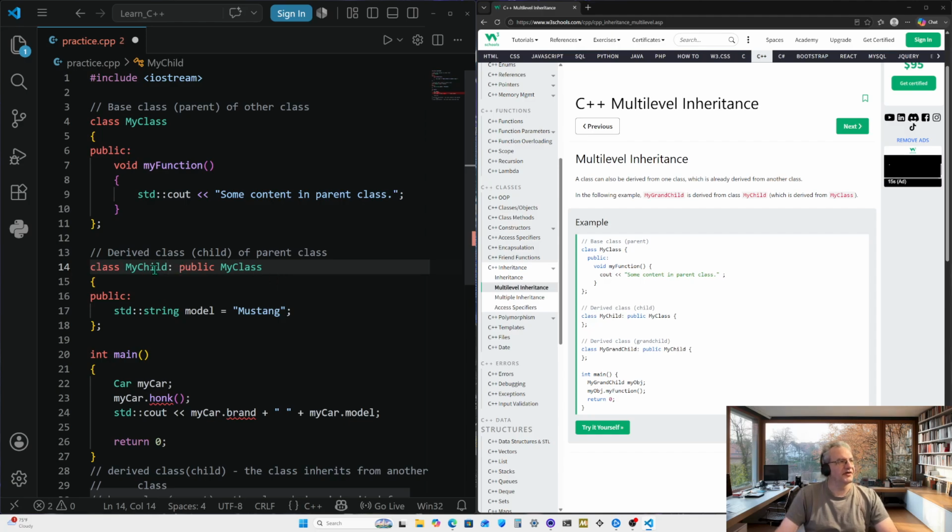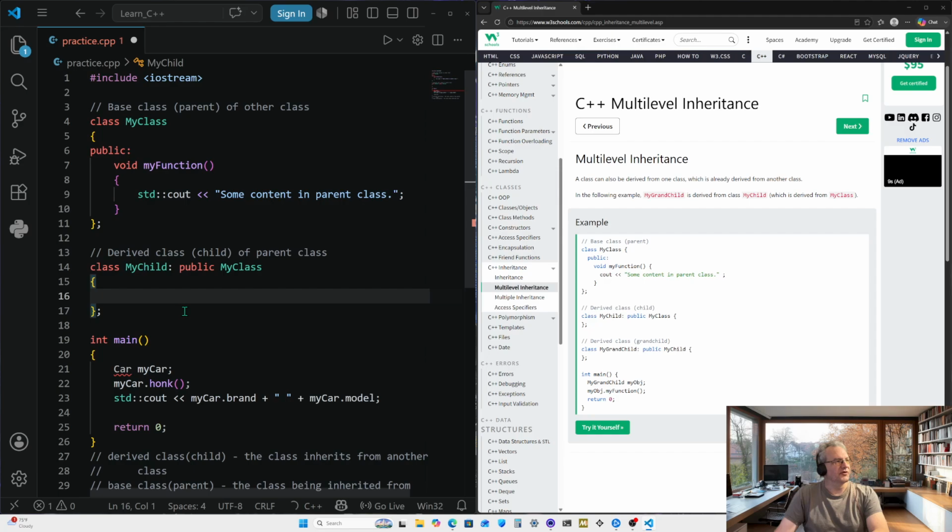So we got class my child, which is a child class of my class, or derived class. And the code we have in here for this, actually it doesn't look like we're going to have any code in this. So we're going to clear all this out right here.